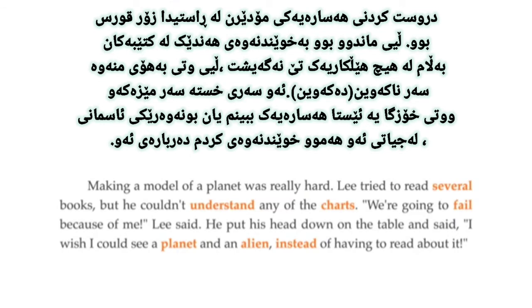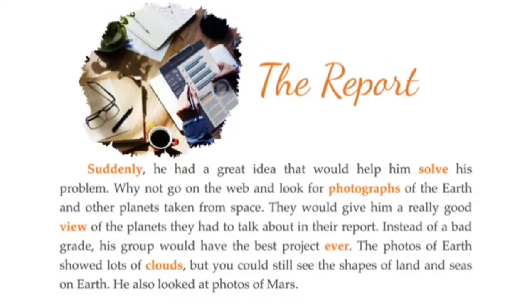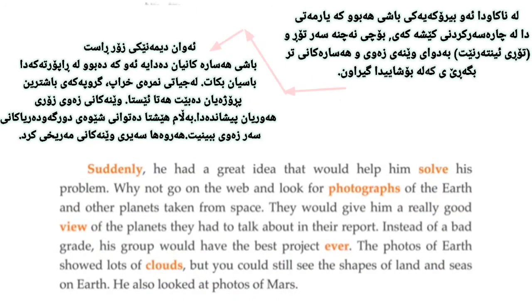He put his head down on the table and said, "I wish I could see a planet and an alien instead of having to read about it." Suddenly, he had a great idea that would help him solve his problem. Why not go on the web and look for photographs of the Earth and other planets taken from space? They would give him a really good view of the planets they had to talk about in their report. Instead of a bad grade, his group would have the best project ever.